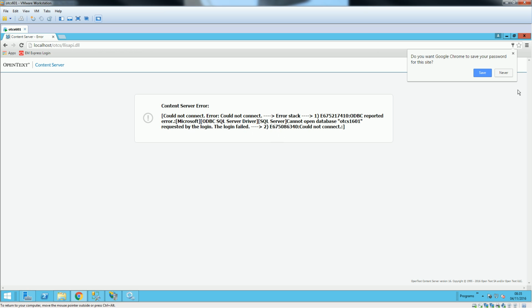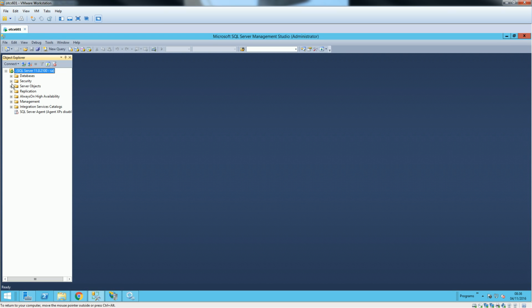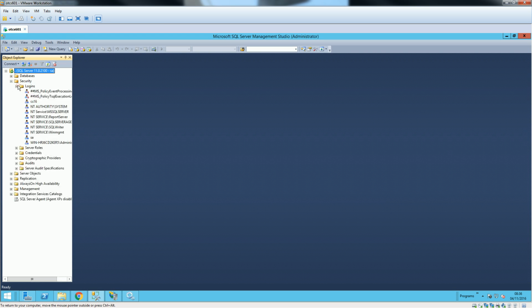Okay, so this must be some problem with the login. We're going to go there and check why it's not able to log in. So CS is created, properties.